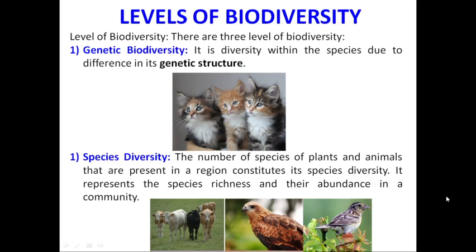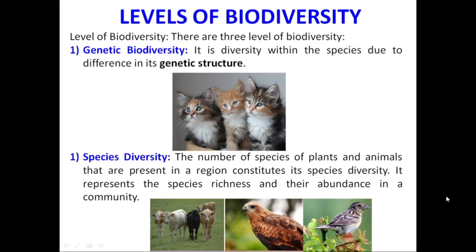When we study biodiversity, we study it at different levels. So, we will talk about some levels of biodiversity. There are three levels of biodiversity. First one is genetic biodiversity.